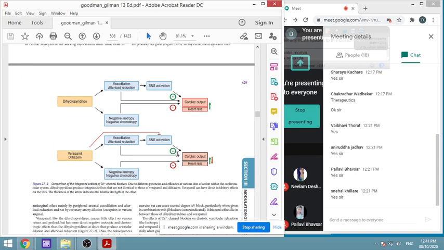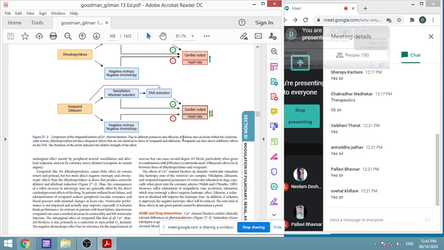Then what will happen with verapamil and diltiazem? They can again cause vasodilation, they can cause afterload reduction, and they can also cause inhibition of this activation. This is negative, meaning inhibition. In the dihydropyridines the cardiac output and heart rate are showing an increase because of this sympathetic nervous system activation. Here it is not sure, it can either increase or decrease. So this is how the cardiovascular center plays an important role.